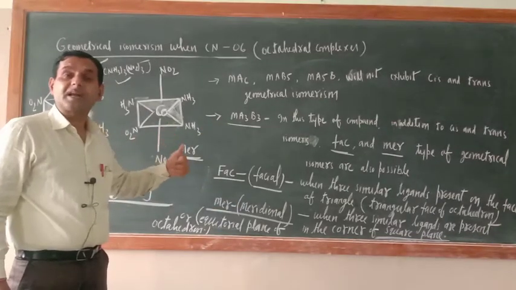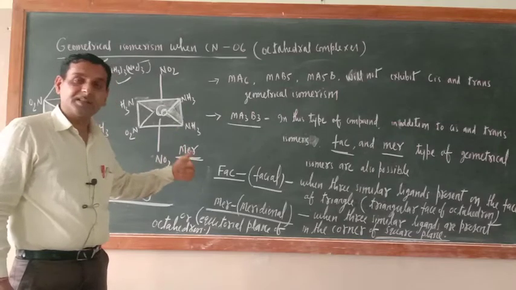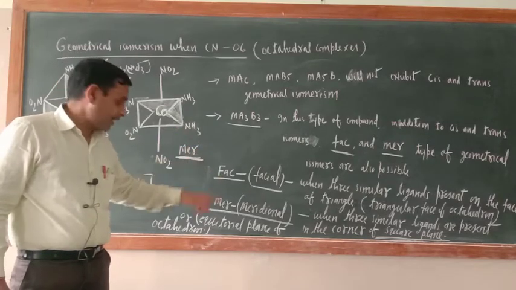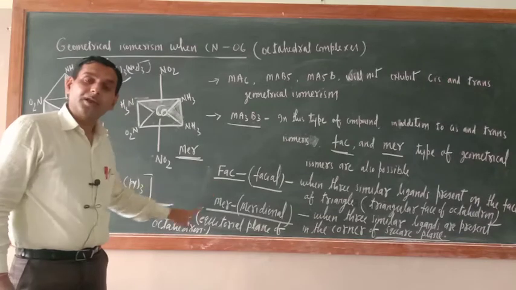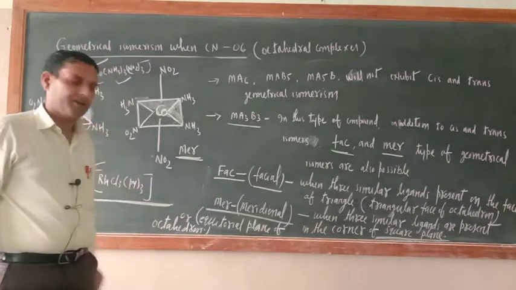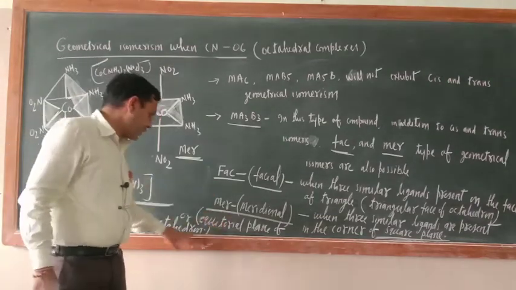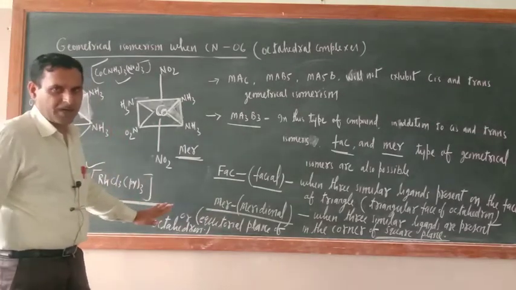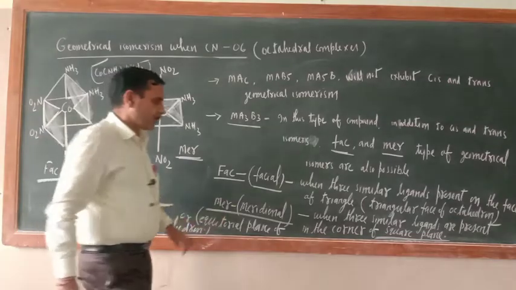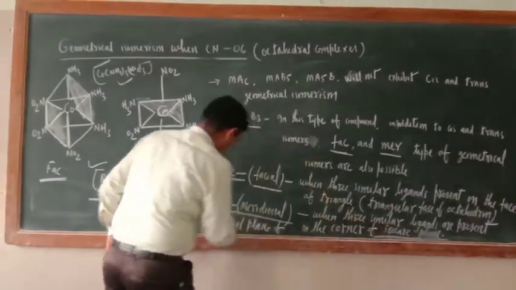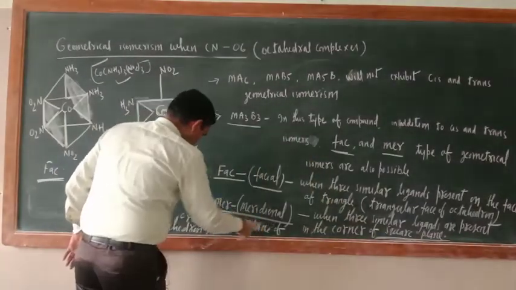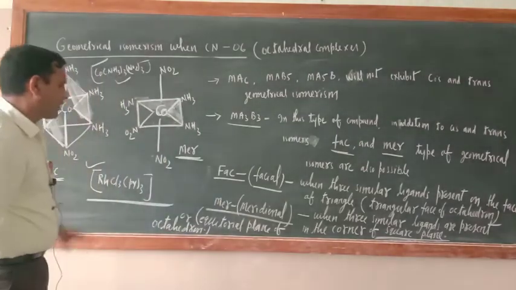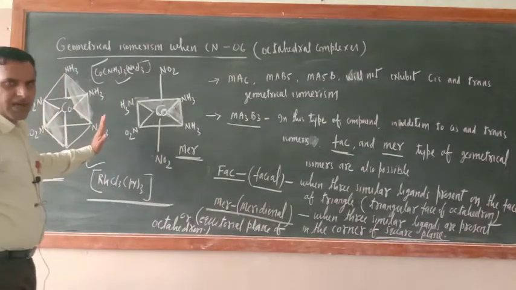When three similar kinds of ligands are present on the corner of a square plane or equatorial plane of octahedron. As you wish, both ways you can write, okay. So now in place of a square plane you can write this one, equatorial plane of octahedron, okay. So these are special things.